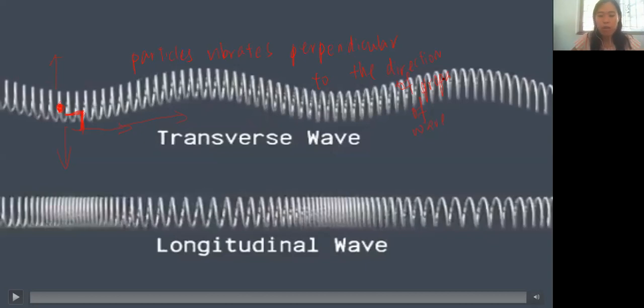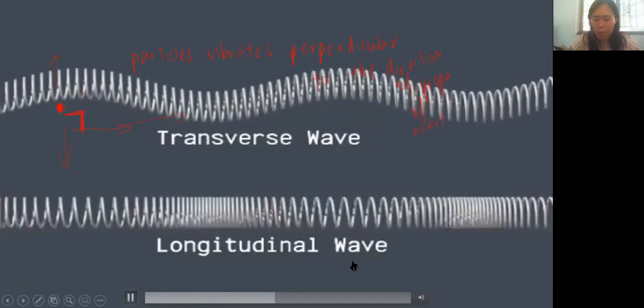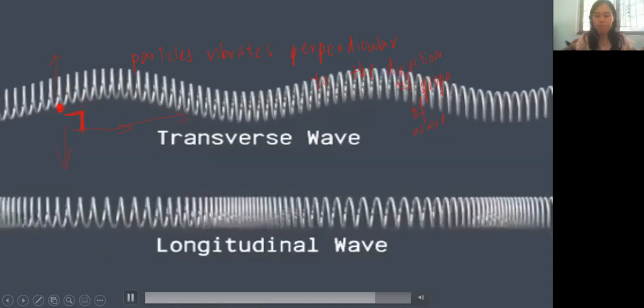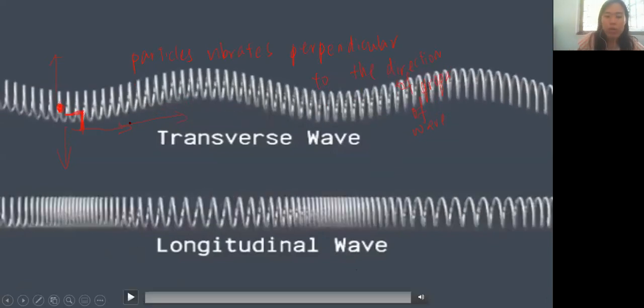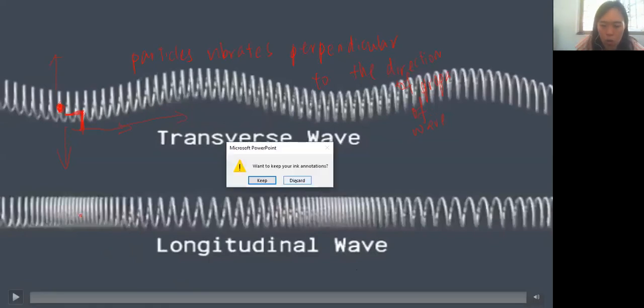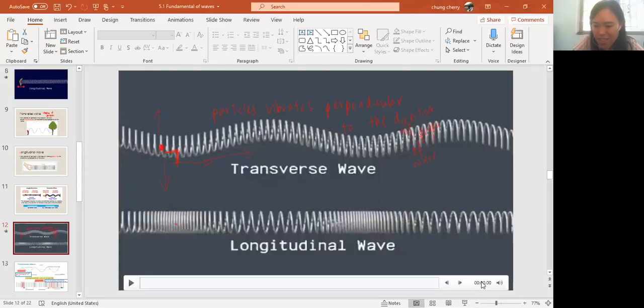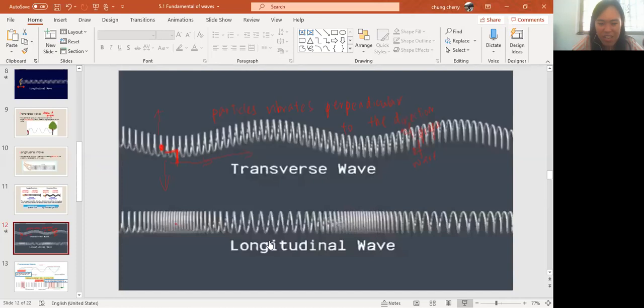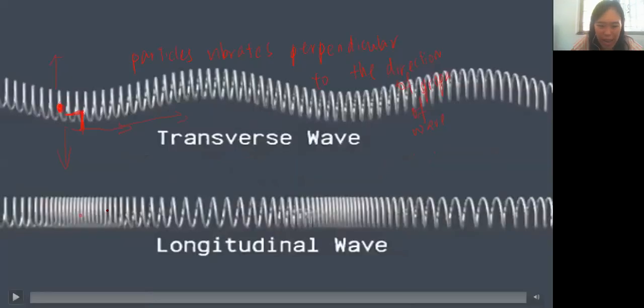Then for longitudinal wave, again you see here, how are the particles moving? Left and right, yes. Imagine this is one of the particles inside the wave. So it's moving left and right, left and right as the wave propagates.